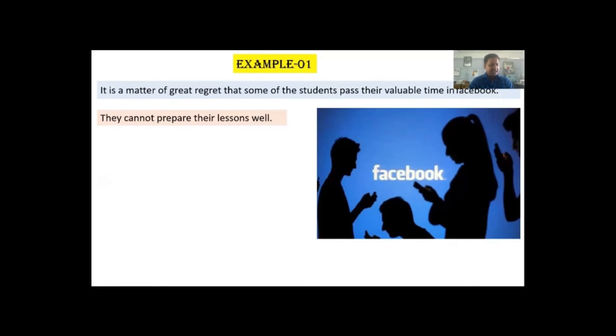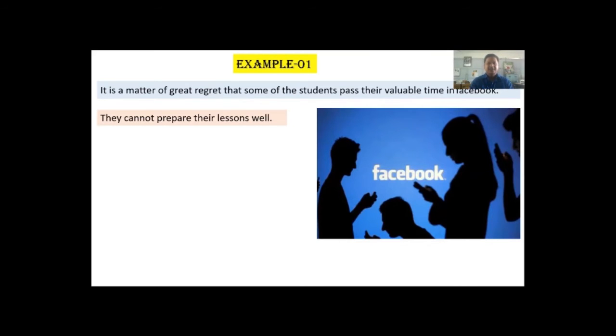The students, there are 2 sentences, but we have to connect these 2 sentences by using a sentence connector at the beginning of the second sentence. Read the sentences very carefully and try to understand the meaning.